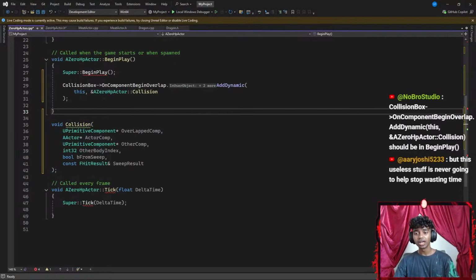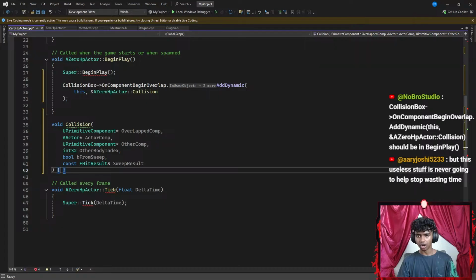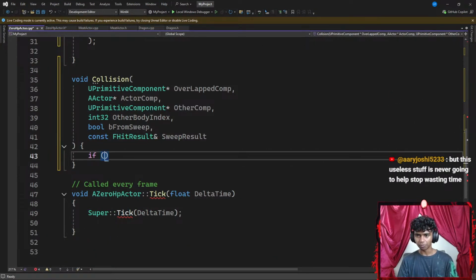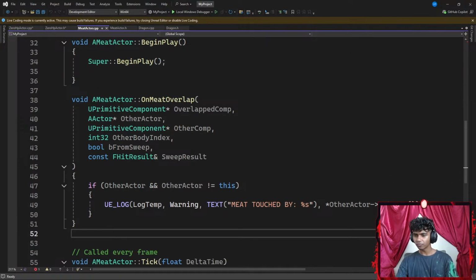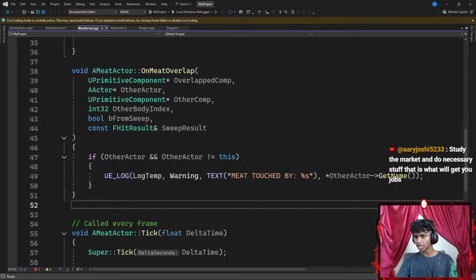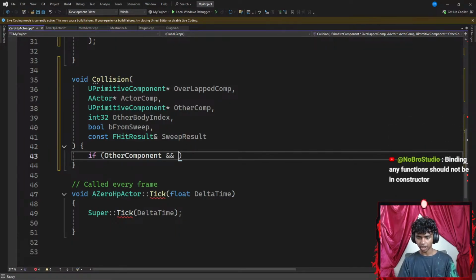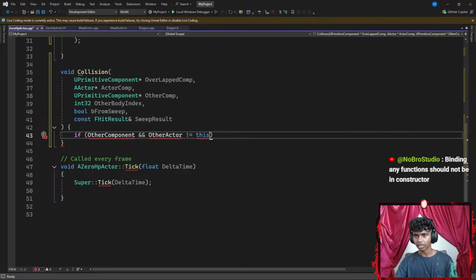That said, instead of going with a semicolon, I'm gonna go with curly braces and then add an if statement. Let's say something like if other component and other actor is not equal to this. So if my other component and my other actor are not equal to this, then I'm going to do something.